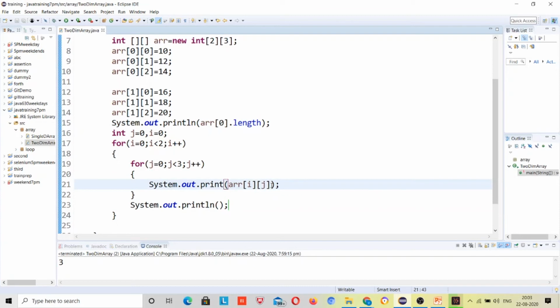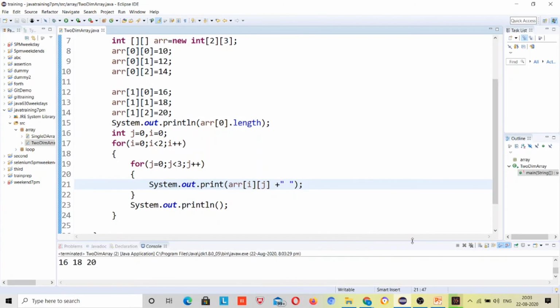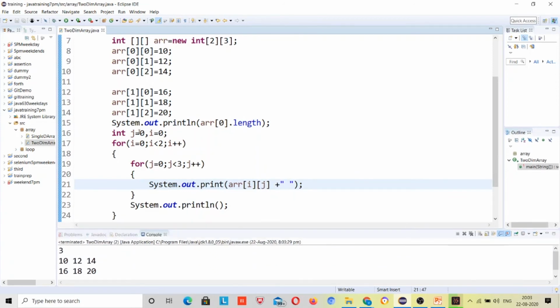But here I will give some space so that every element has a space, right? Okay, now you can see the way it's printed. Just comment this line so that it will be gone.